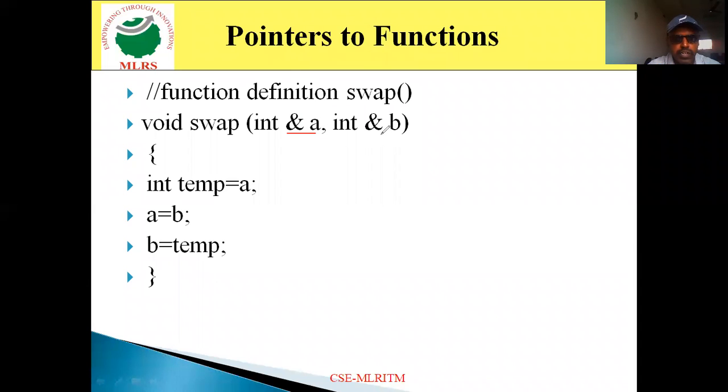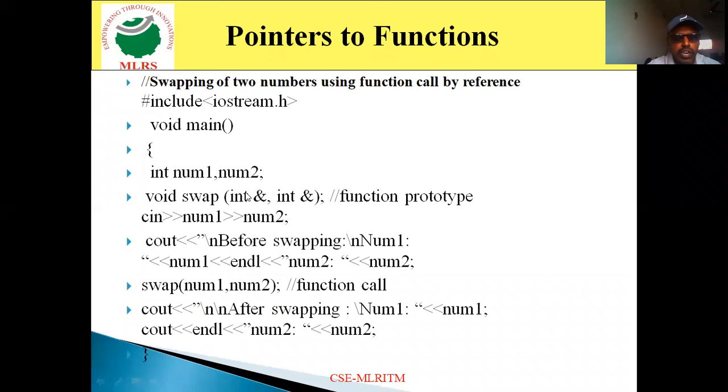Now look at this here, I am using a function reference, that is the address I am using. So directly I am going to access the address location. So int temp is equal to A, A is equal to B, B is equal to temp. Here I swap the two values. When I swap the two values, A value will be assigned to B and B value will be assigned to A. Why? Because here I access the address. When I access the address, directly I perform the modifications on those memory locations. When I perform the modifications on those memory locations, then those two values will be swapped.